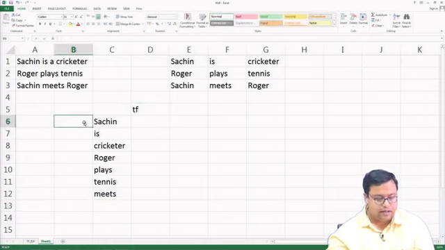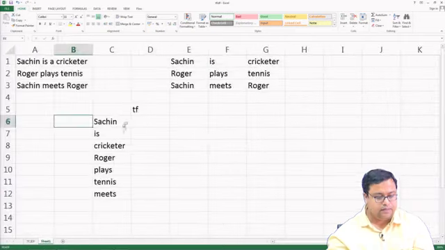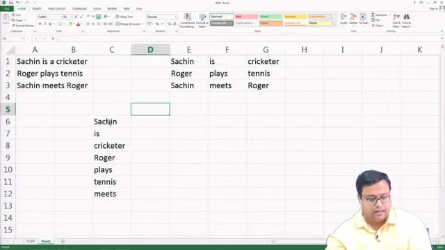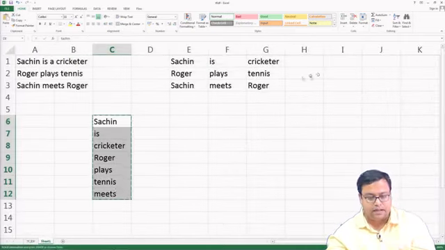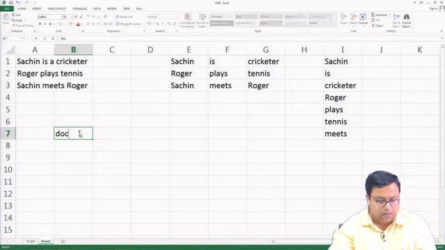This is occurring. So, the term frequency of a word, these are the list of words. I will just copy it and paste it here. These are my list of words. So, then what are the documents?